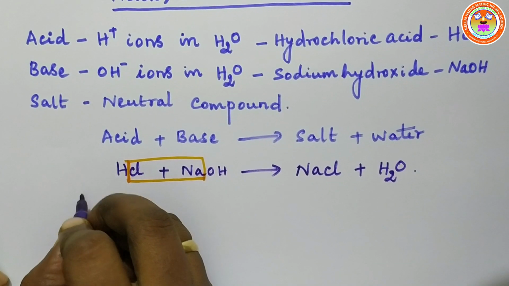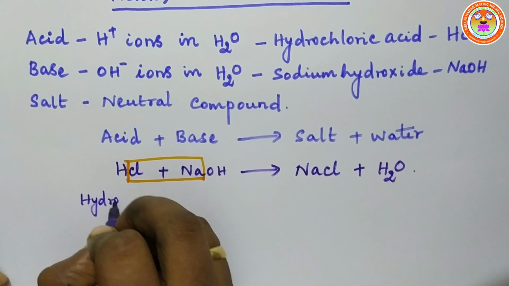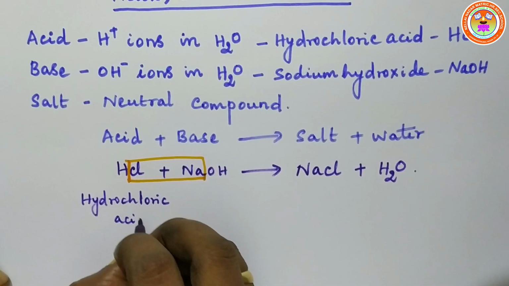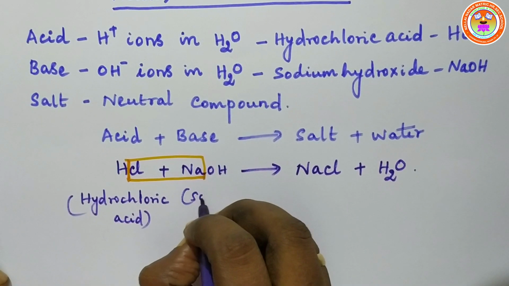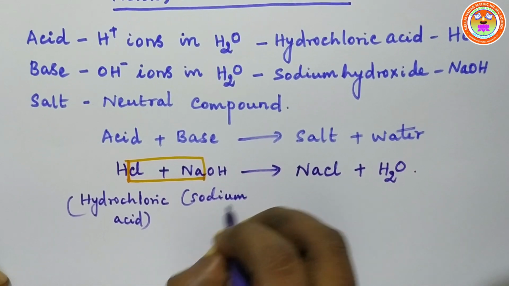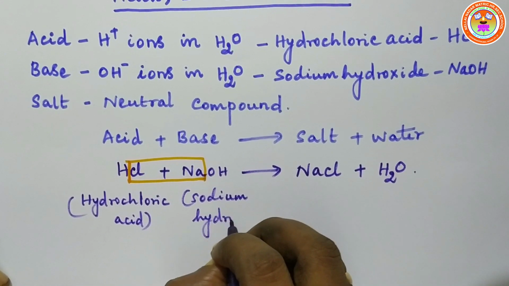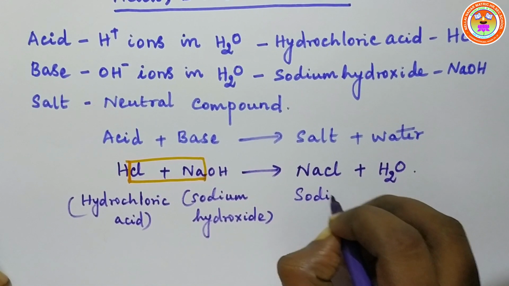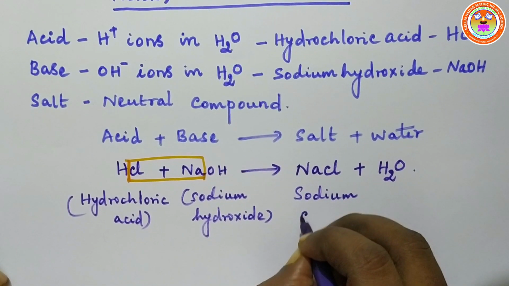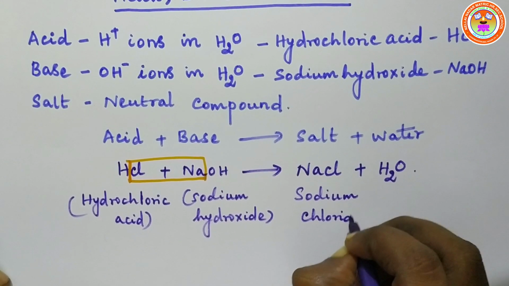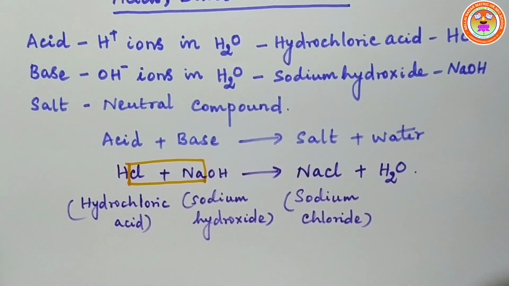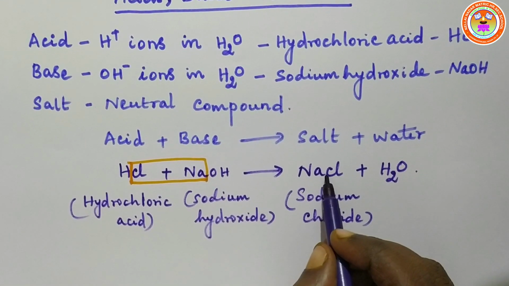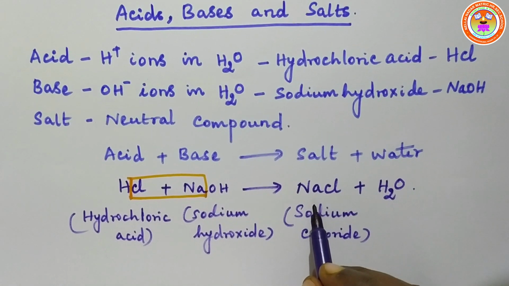This is hydrochloric acid. This is sodium hydroxide, the base. This is sodium chloride, the salt formed in this neutralization reaction along with water. Okay, children? So this is a neutralization reaction, and this compound, sodium chloride, is a neutral compound.